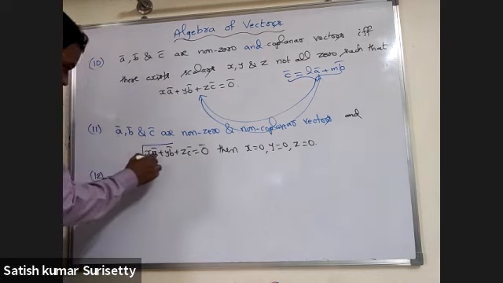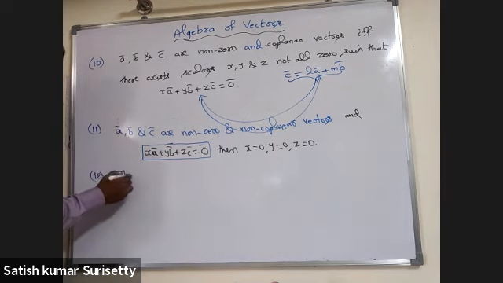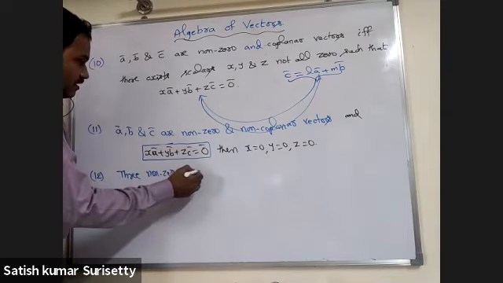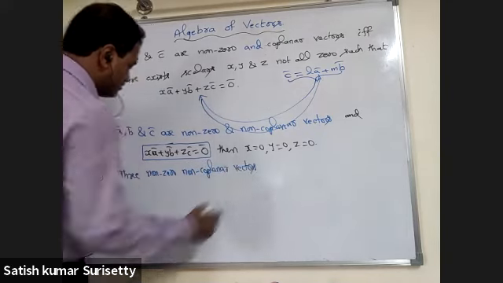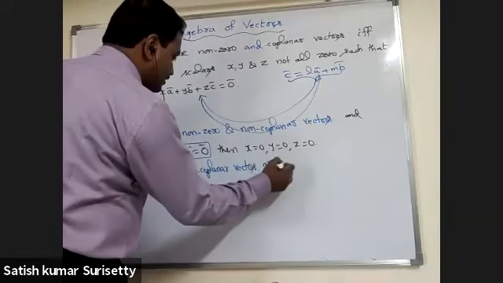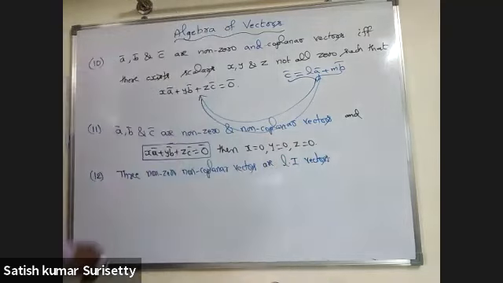From this previous statement, we can conclude that three non-zero non-coplanar vectors are linearly independent vectors as per the definition.